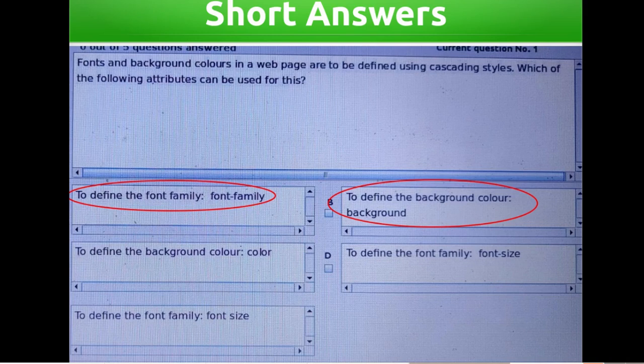Fonts and background colors in a web page are to be defined using cascading styles. Which of the following attributes can be used for this? To define the font family. To define the background color, background. To define the background color, color. To define the font family, font-size. Answers: To define the font family, font-family. To define the background color, background.